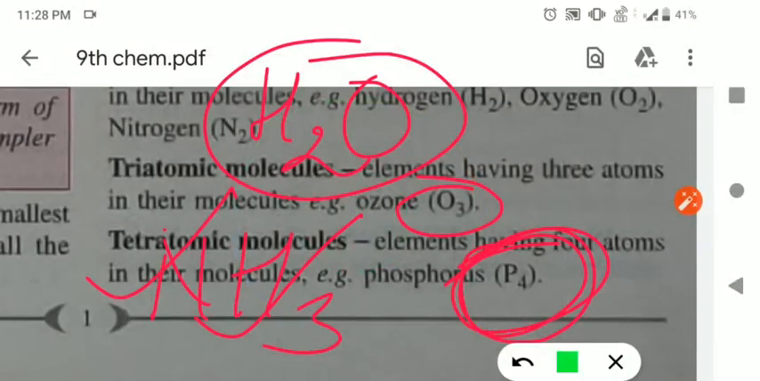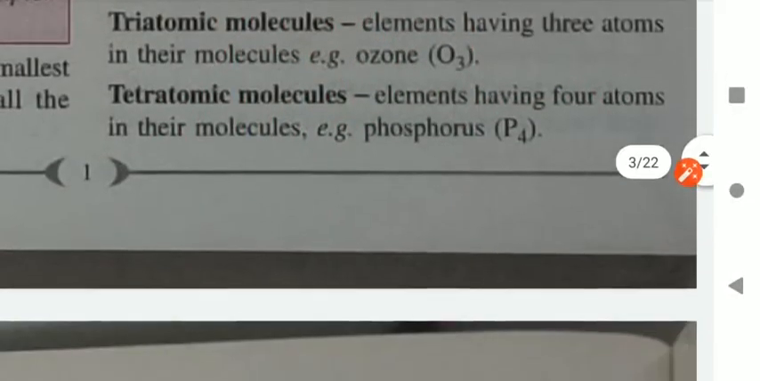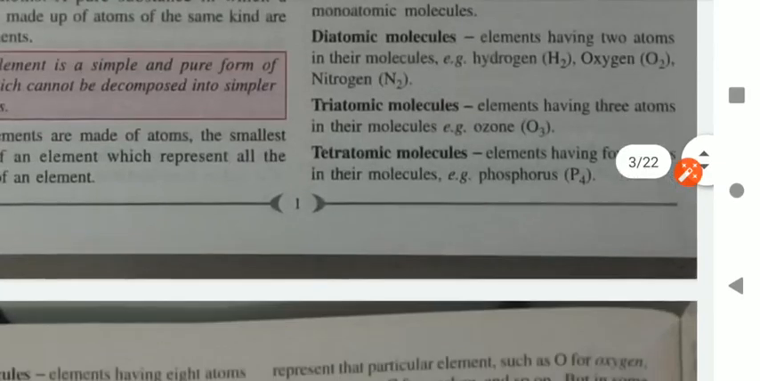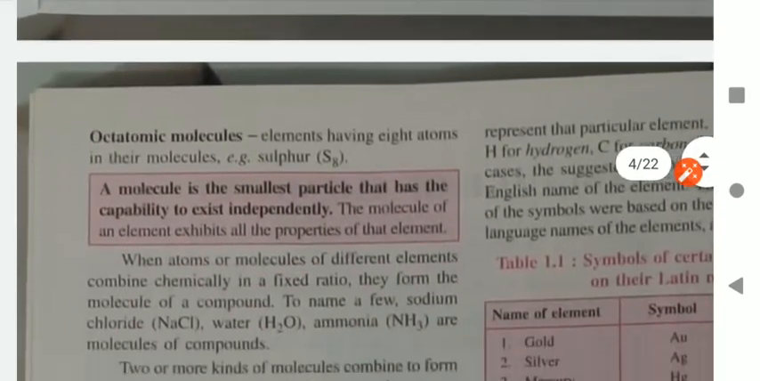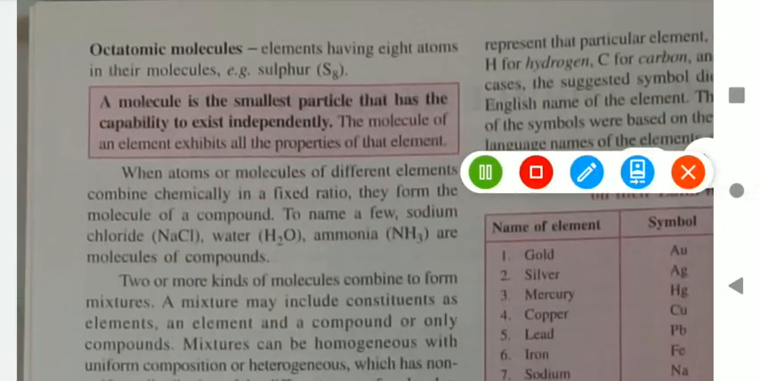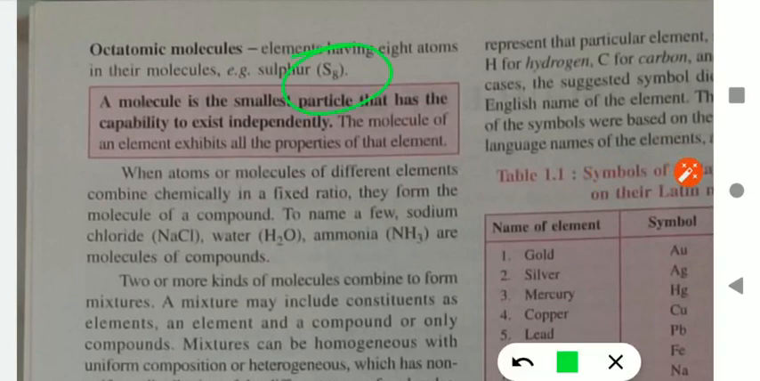Okay, now next is octatomic. Octatomic in which 8 atoms will be there. Here are 8 atoms, for example sulfur S8. So 8 atoms are of same element, so it will be considered as homonuclear.